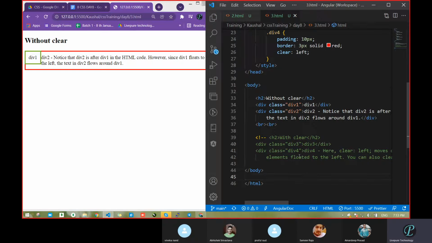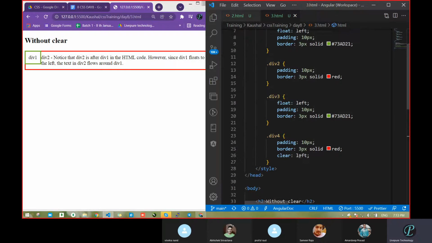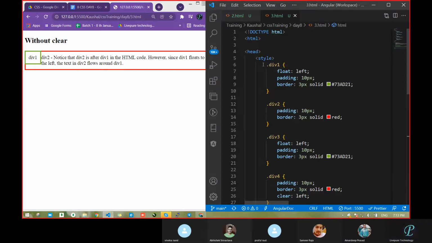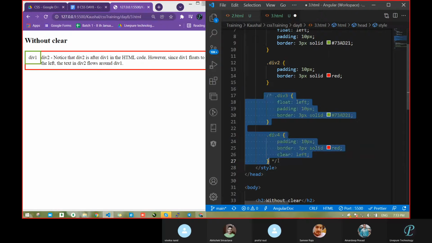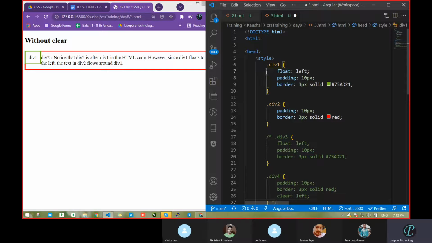Okay. So without clear, what is it going to do? We have two things, div1, div2. After that, just move here. Div1, div2, that's it. Div3, div4 are left. What we had done here is we had taken one float. Now just go one by one and tell me what you are getting. So we had taken float left. Due to this, our element will be on the float left side. Correct. Second, padding 10 pixel, we had given some space. Then the boundary, meaning the border, is there.